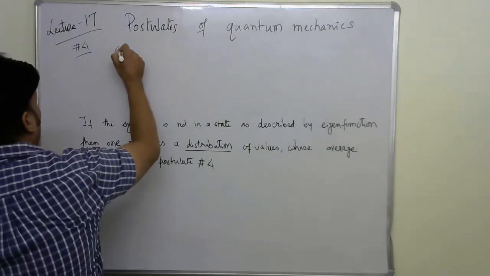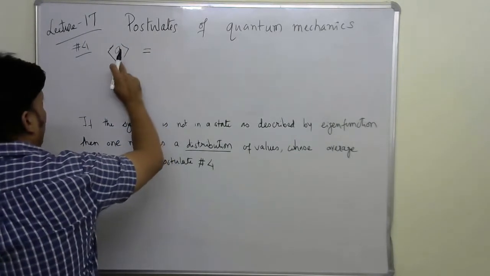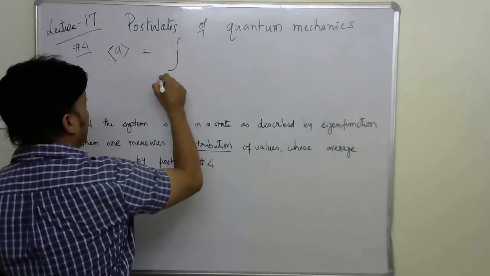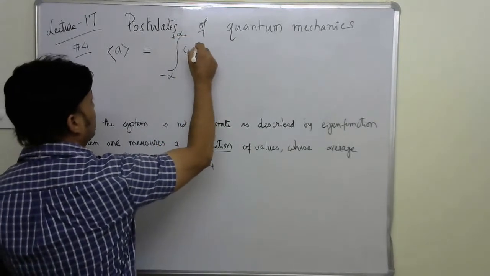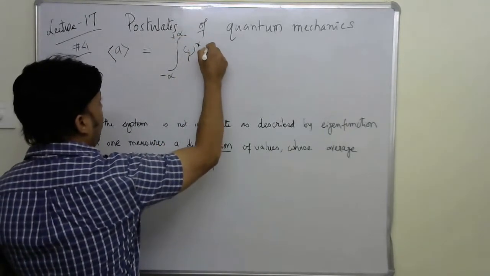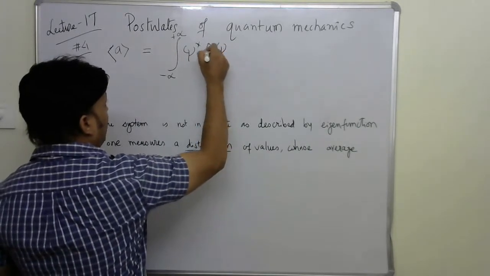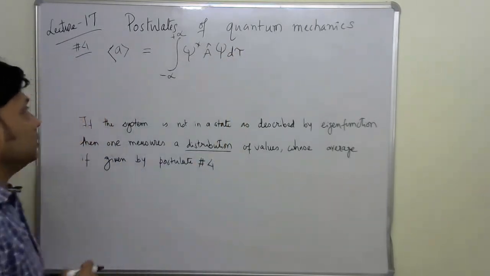If I want to find the average value of the observable A, or expectation value, it is represented as the integral from minus infinity to plus infinity of psi star, the corresponding operator A hat or A cap, psi d tau.